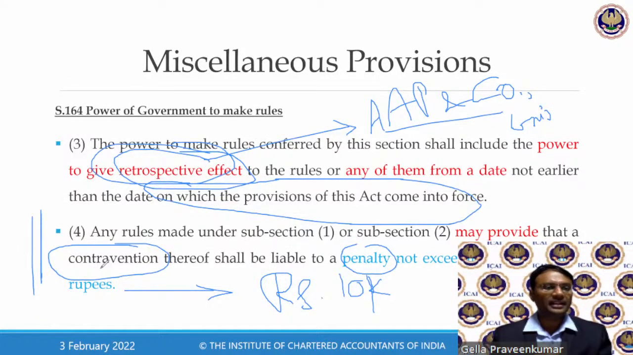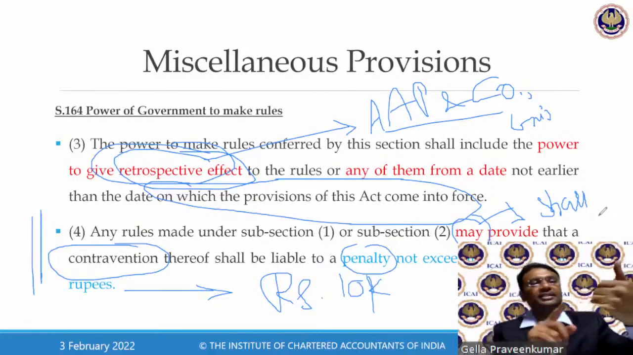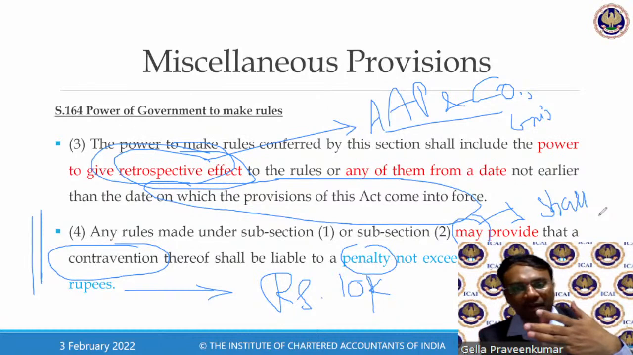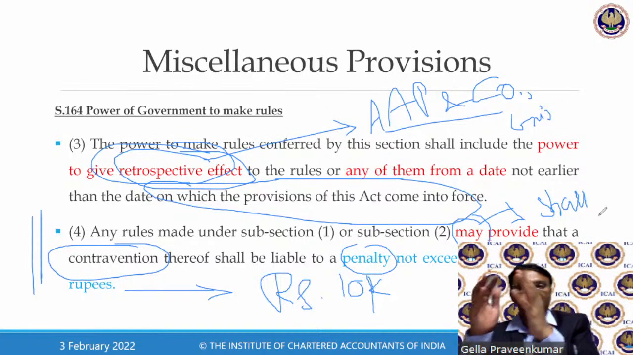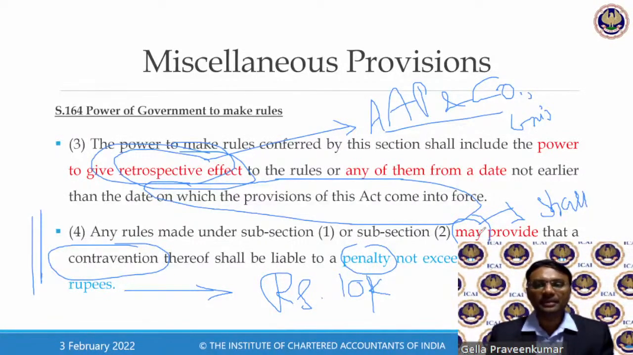Reason, they say, these rules framed may provide. It is not "shall". So they recommended that any violation, for example, registration to be obtained but not obtained, return to be filed but not filed, turnover to be disclosed but not disclosed, ITC availed wrongly, so all these rules, whenever there is a violation, there is a recommendation of 10,000. That means they can go beyond 10,000. And when you have beyond 10,000, what is the purpose of having this law itself?